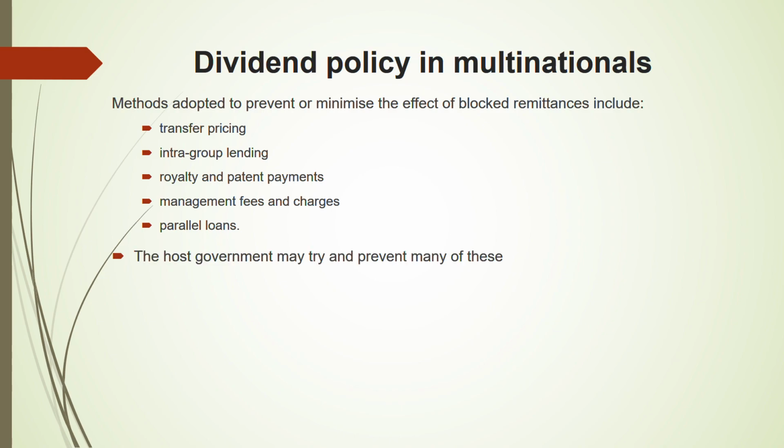The host government may try and prevent many of these. Who is the host government? The overseas country where the MNC operates, the government which has blocked these remittances. That is known as the host government. So the host government will try their level best to stop this from happening. Stop all these actions, all these five things that you are trying to do to minimize the effect. They will try to prevent this.